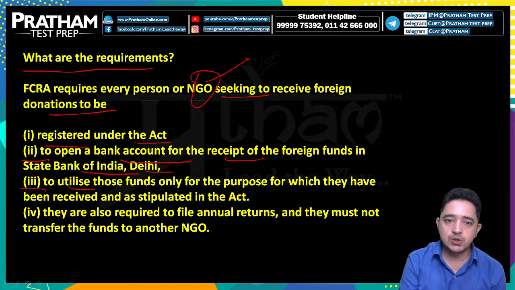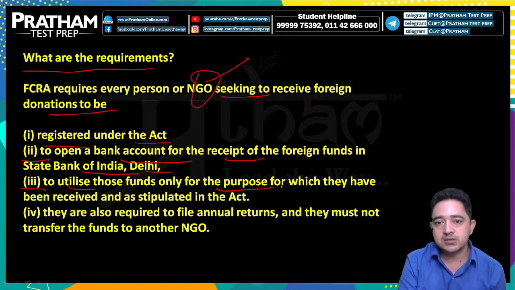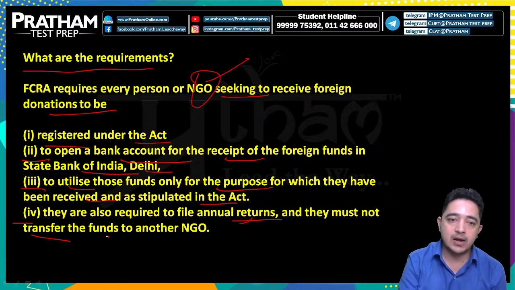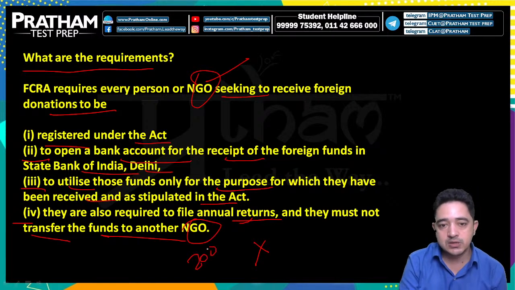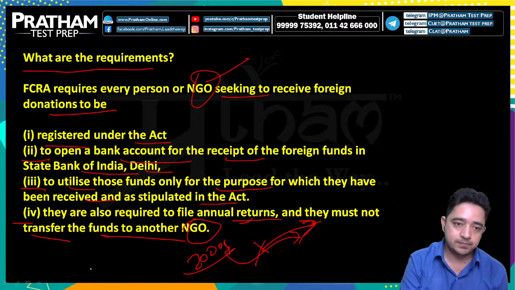Third, utilize those funds only for the purpose for which they have been received or as stipulated in the Act. And fourth, they are also required to file annual returns, and they must not transfer funds to another NGO. If an NGO received $2,000, they cannot transfer it to another NGO.